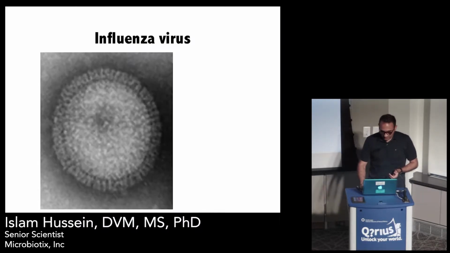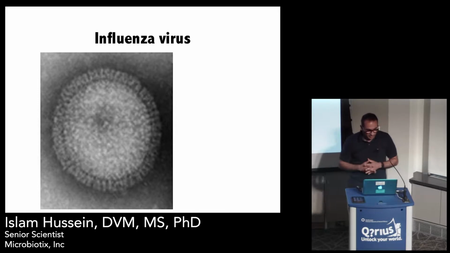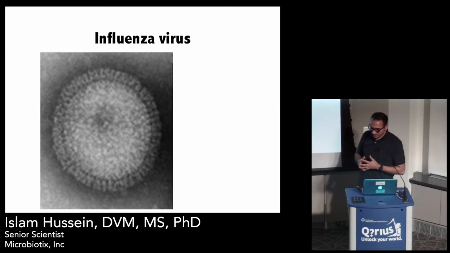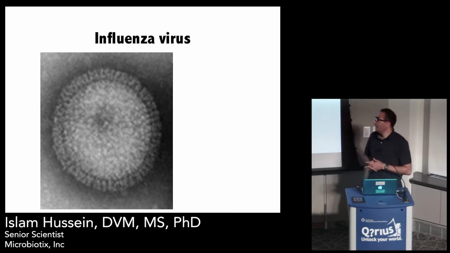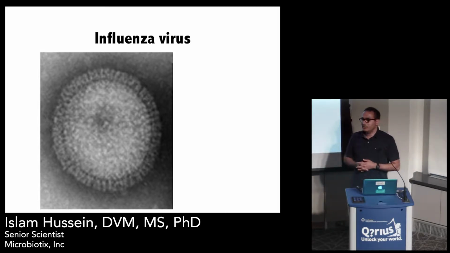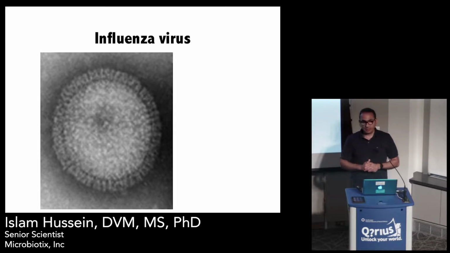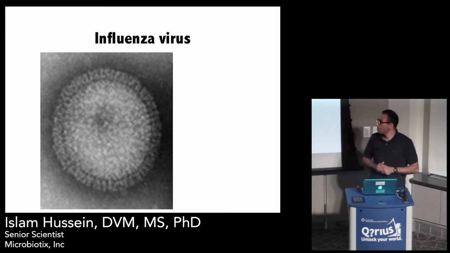I will try in the next few minutes to introduce you to the virus that causes this disease. This is a picture of the virus. This is how the virus actually looks like. It is very, very small in size, about 100 nanometers. We cannot see it by naked eye. We cannot see it by regular microscopes. And we need a very specialized type of microscopes called electron microscopes.